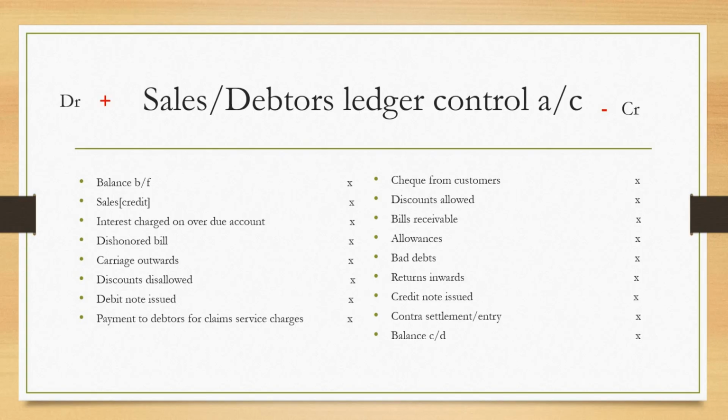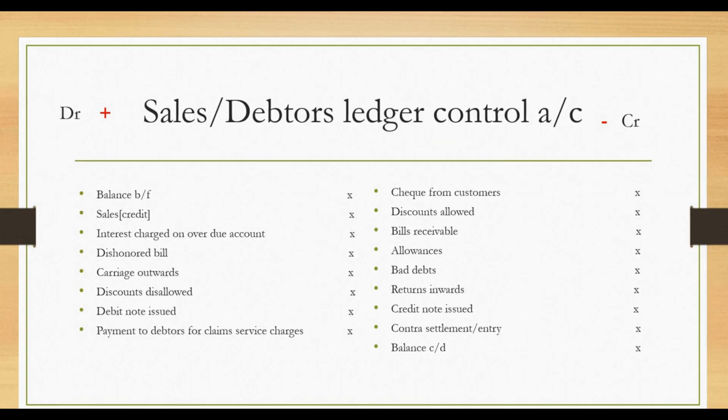Then here we are talking about debit note issued. Please note this. We have what we call a debit note and we have what we call a credit note. The debit note is used to correct an overcharge, while the credit note is used to correct an undercharge.